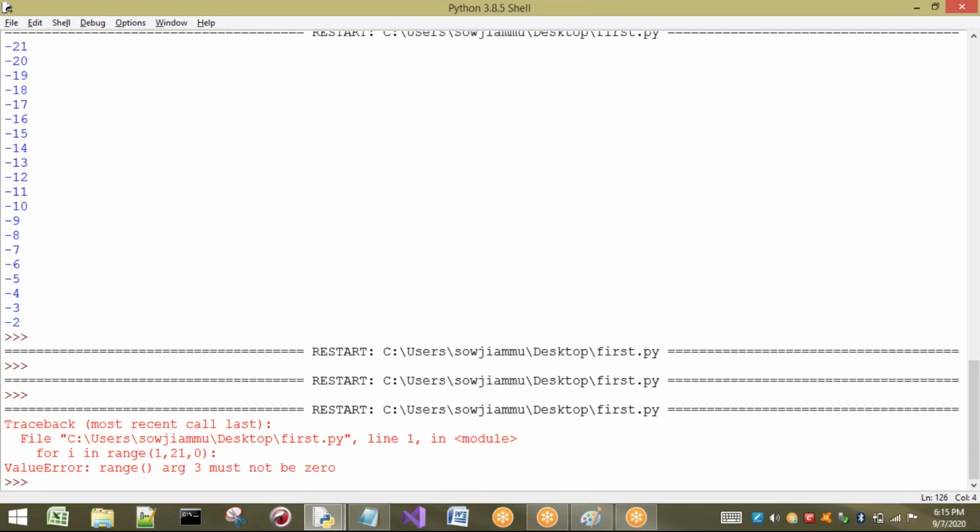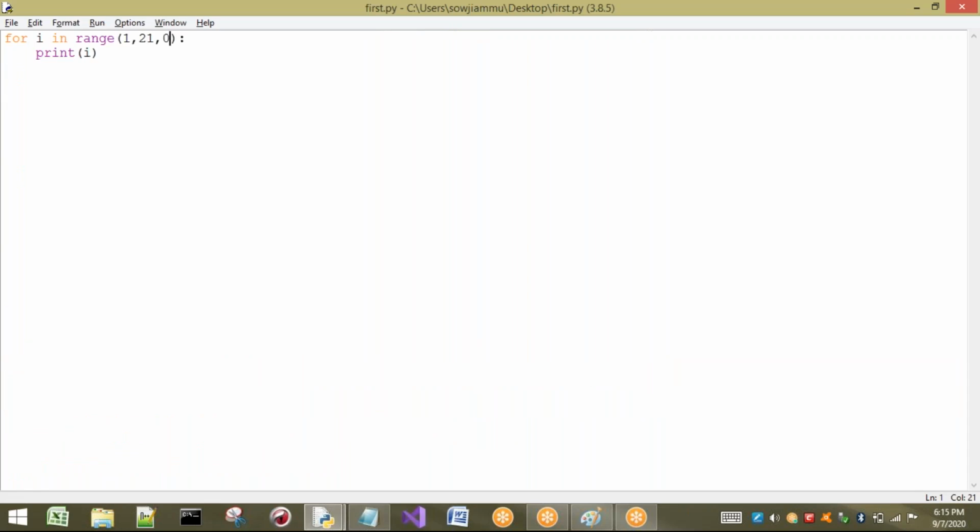The reason is that compulsorily a step should be there. If there is no step, which values do I have to print? If you are taking the step value as 0, how are the sequence of numbers going to be generated? It is not possible. So one point you have to observe is that the third argument, the step value, should not be 0. If it is 0, we are going to get an error. Okay, right. Now let us see all the cases we have seen till now. What happens if we take negative values? Right. So let us take one example for this one.